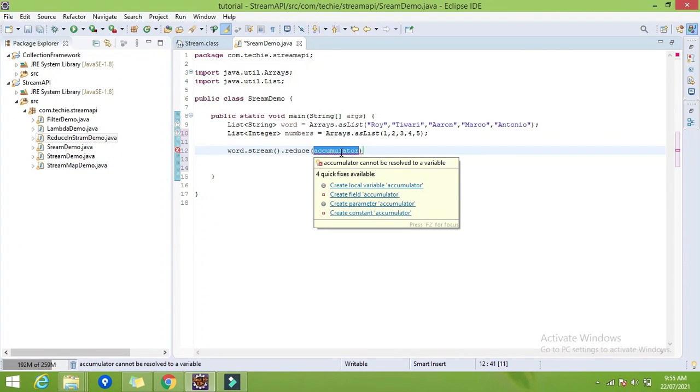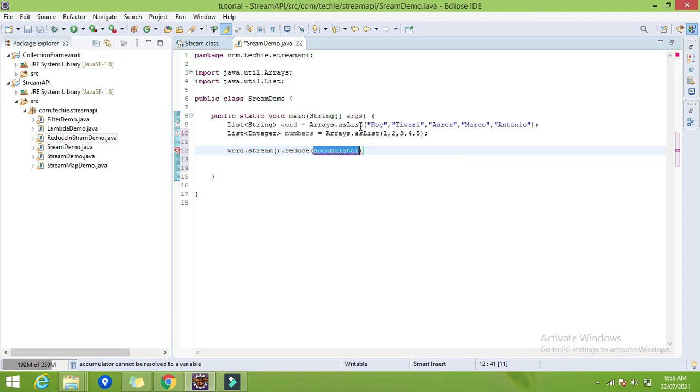In the first variant of the method, it takes only one parameter, that is the binary function or binary operator. For the binary operator we require two parameters. Okay, right. So I want to concat the strings, so we have to pass the function. As in lambda expression I have explained, for the function just give this bracket.